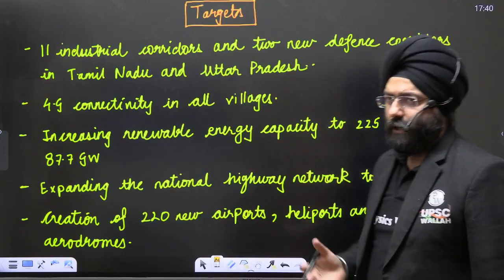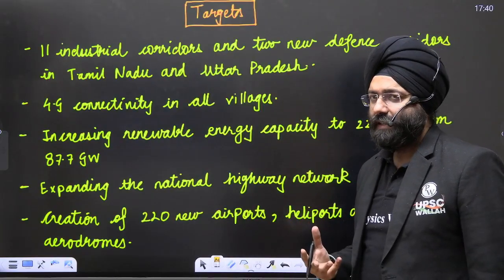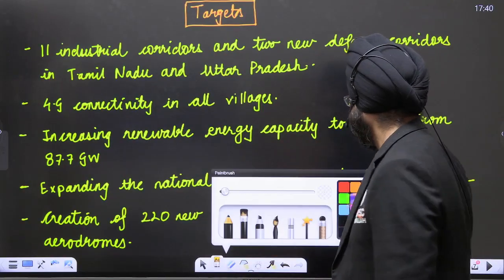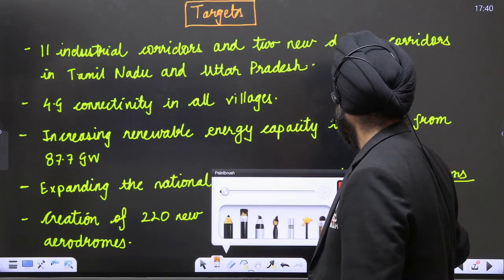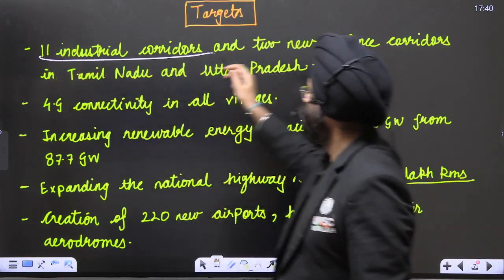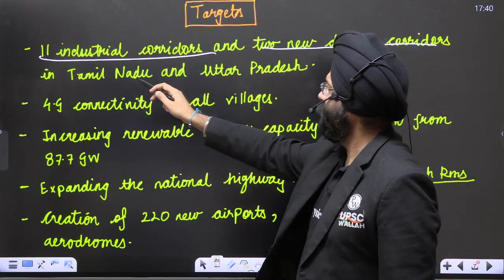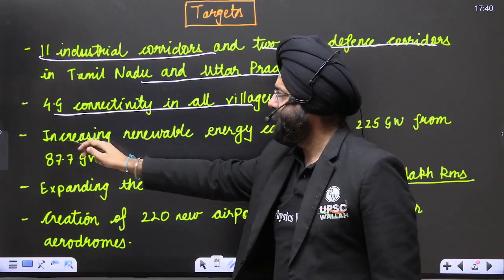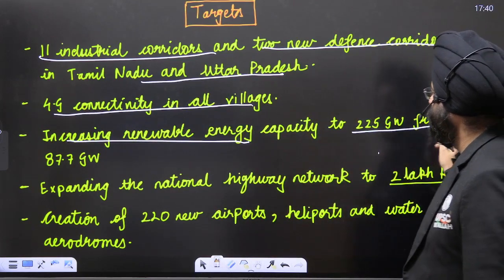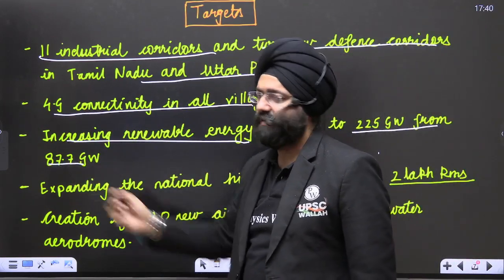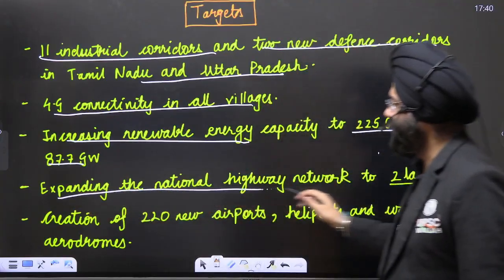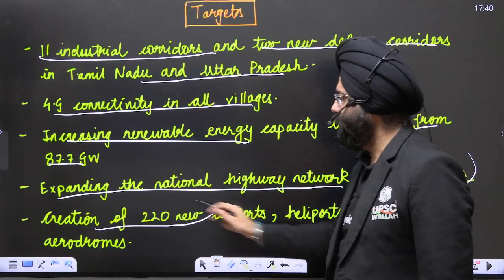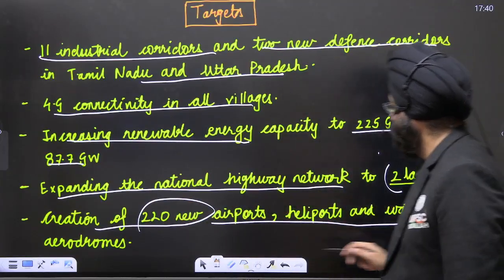What are the targets? I told you it is not simply a connectivity plan or scheme. It aims at regional development through various means. Let's see that. 11 industrial corridors and 2 new defense corridors in Tamil Nadu and Uttar Pradesh. 4G connectivity in all villages is being aimed at. Increasing renewable energy capacity from 87.7 gigawatts to 225 gigawatts. Expanding the national highway network to 2 lakh kilometers. Creation of 220 new airports, heliports, and water aerodromes.